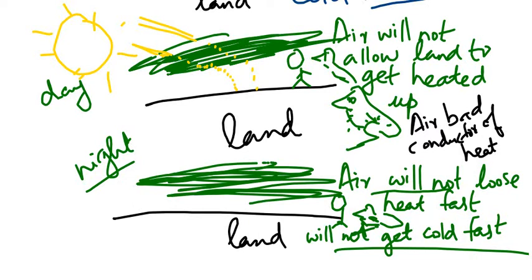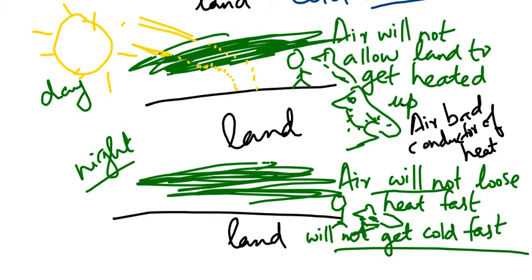Similarly, in the night time, air will not lose heat fast. So the land will not get cold fast. Land will be warm enough for life to exist. So, in the daytime air will not allow land to get heated up. In the night time air will not lose the heat fast. So in both cases, the land will have a normal temperature. It won't get heated up fast like on the moon, or get cold fast like on the moon during the night time. Is that clear to you, children?